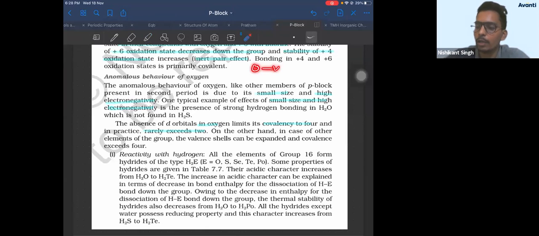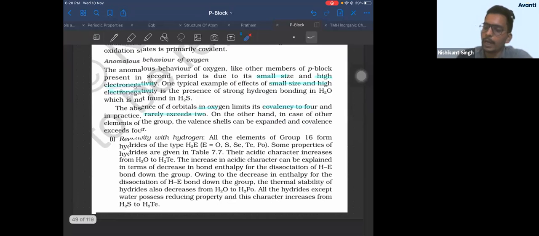So water, if you take, there are total 2 covalent bonds. Maximum more bonds it can form is by donating 1 lone pair to H plus to form H3O plus, 3 bonds. If it donates this lone pair also, 4 bonds. So covalency cannot be more than 4. Okay?